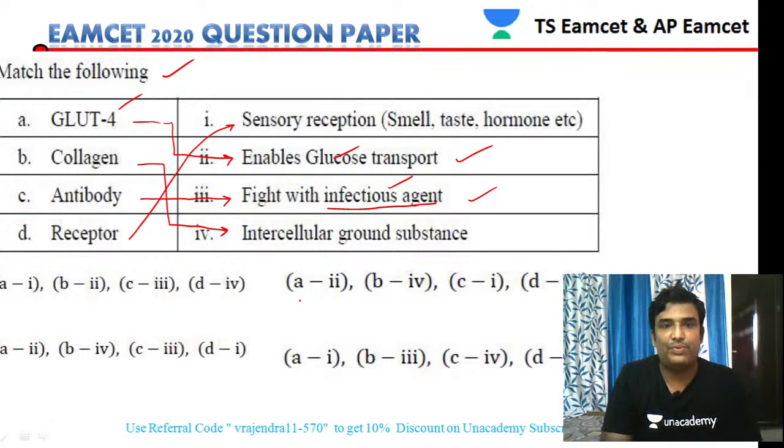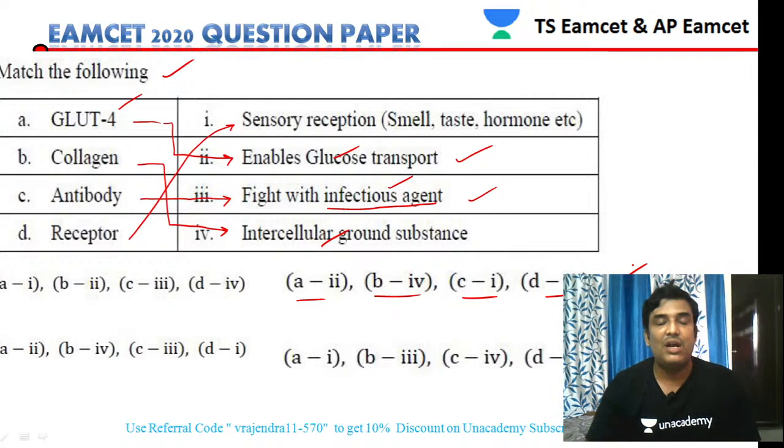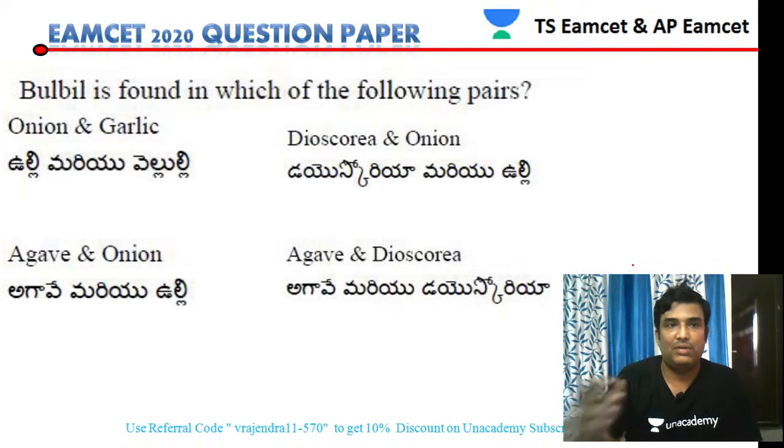So A will be 2, then B will be 4. Intercellular substance is 4, C is 1, B is 1. So this will be our answer. Based on that, we have to take the answer. So option 2 will be our answer. Then let us see the next question.